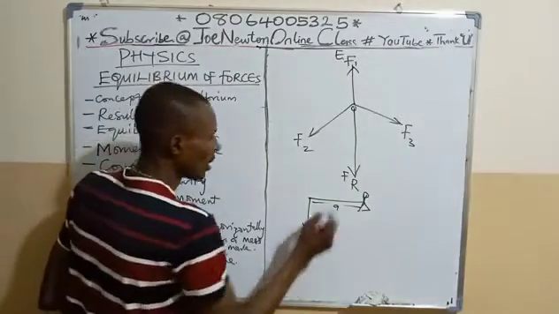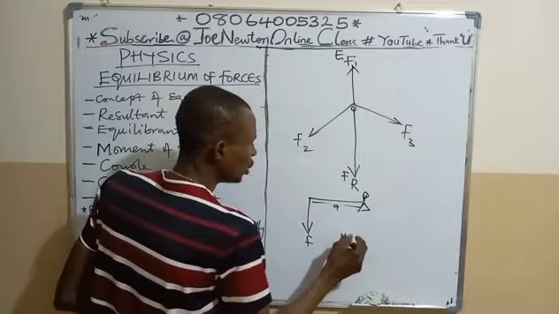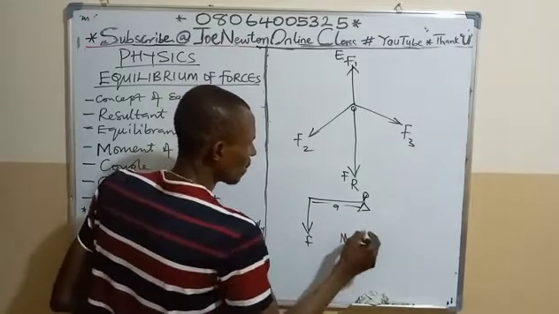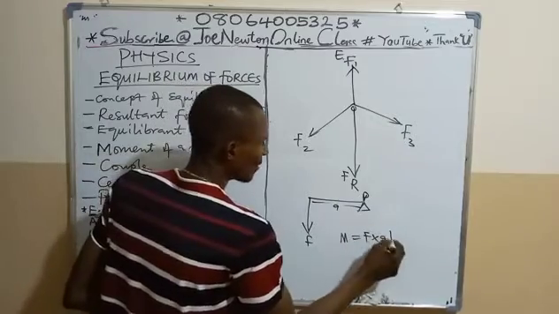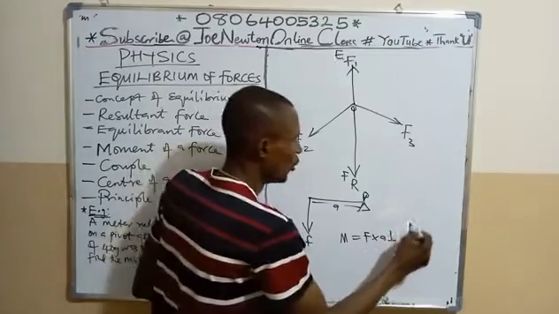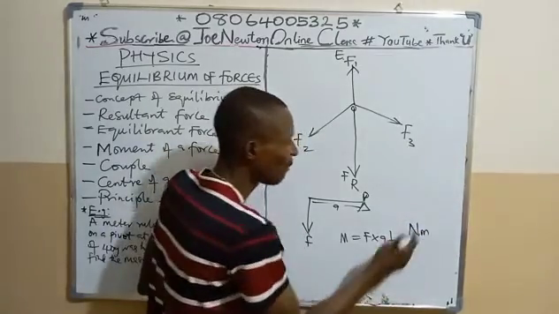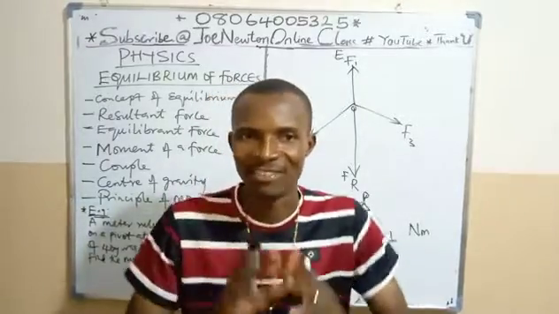So here, the moment about the point P should be equal to what? Force times what? Perpendicular distance. This is the perpendicular distance. So you can see that the unit of moment of a force should be what? Newton meter. That is force times distance. That is moment of a force about a point or an axis.